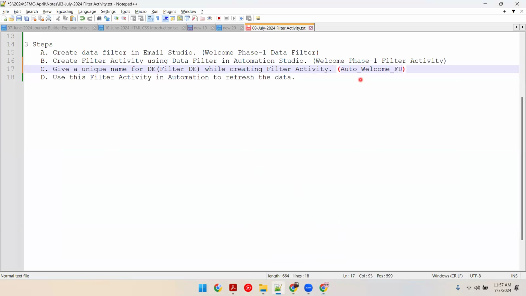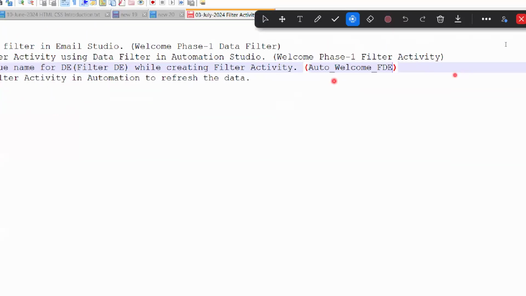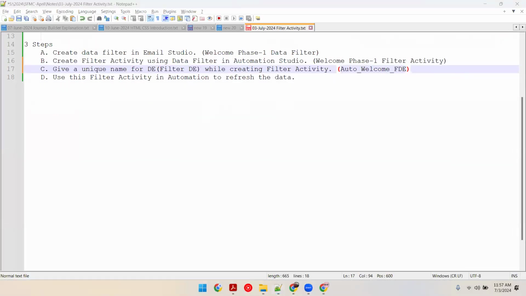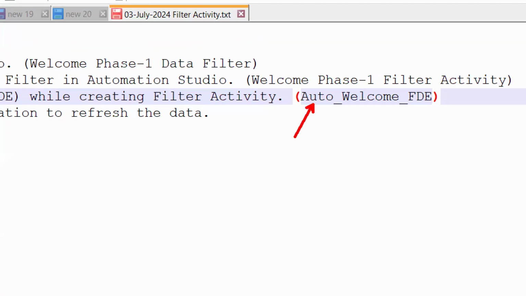I'll explain what this name is. Let me explain how and why I'm doing this. Auto means it is managed by Automation Studio. FDE stands for filtered data extension. Filtered data extension. You can name anything in between, that is your wish.